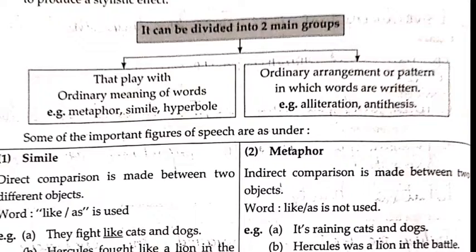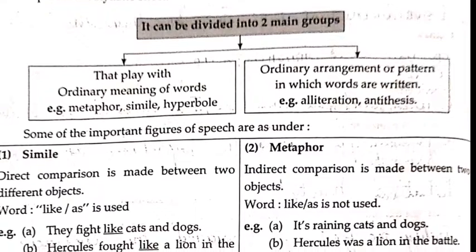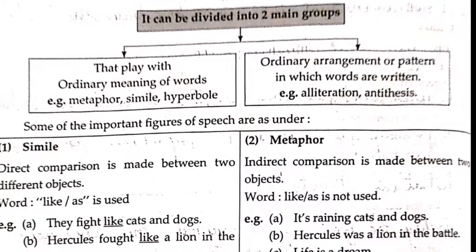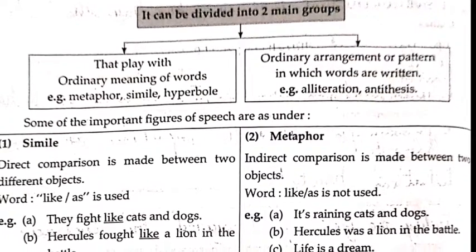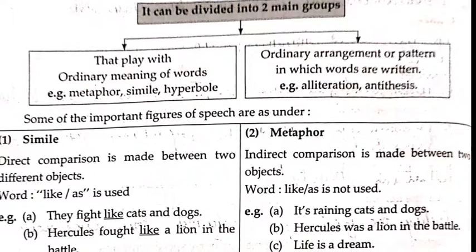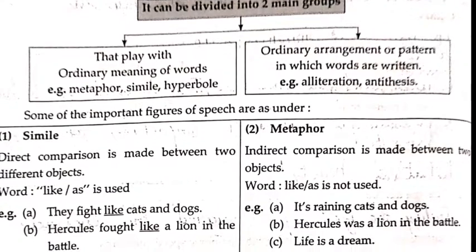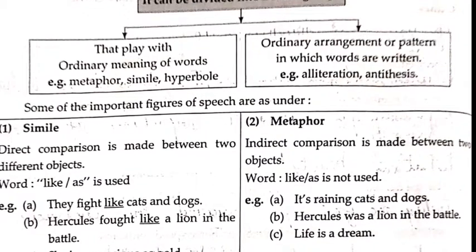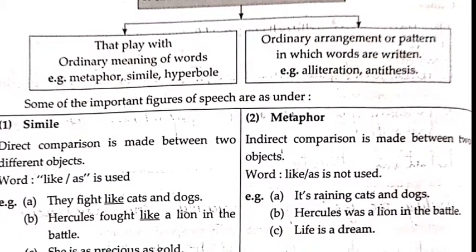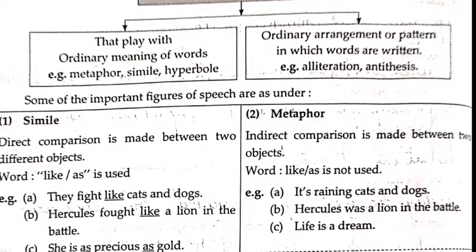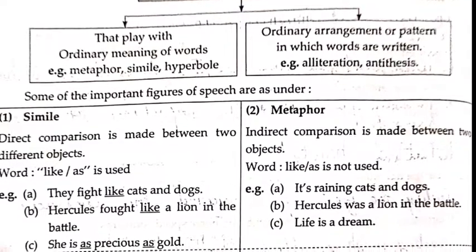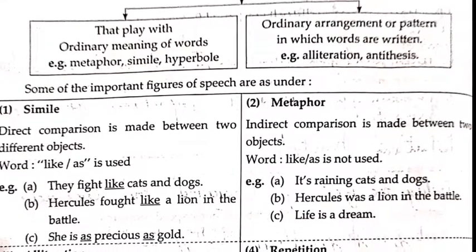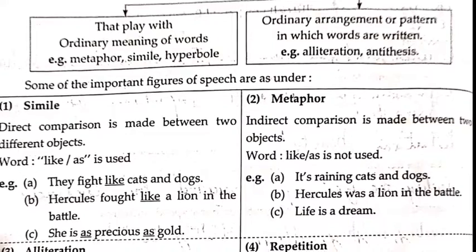Whenever you see like or as in a poetic line, it means that it is a simile, because these words are used for making comparison between two different objects. Second, metaphor. An indirect comparison is made between two objects. The words like or as are not used, so it is just like a simile, but here like and as are not used. Example, it's raining cats and dogs. Second, Hercules was a lion in the battle. Third, life is a dream.